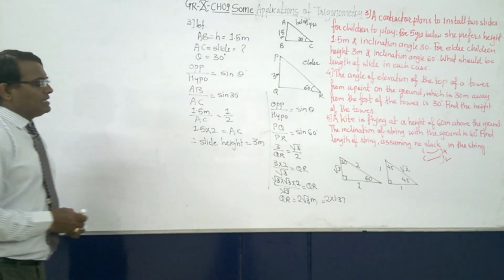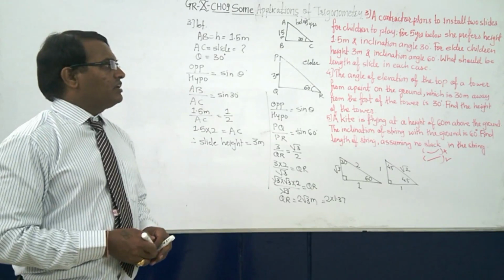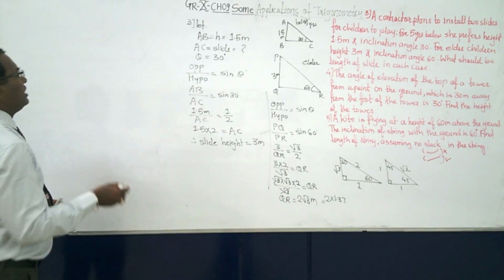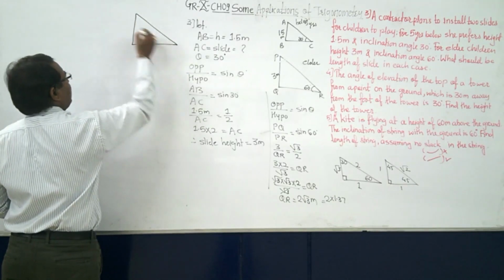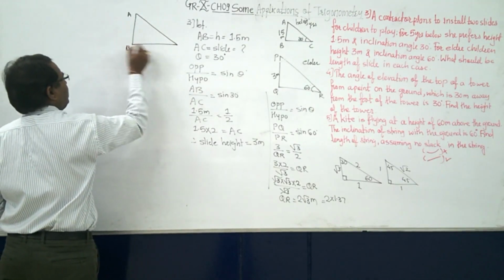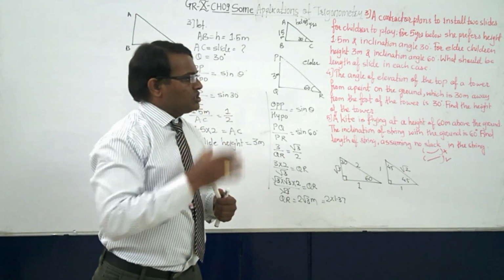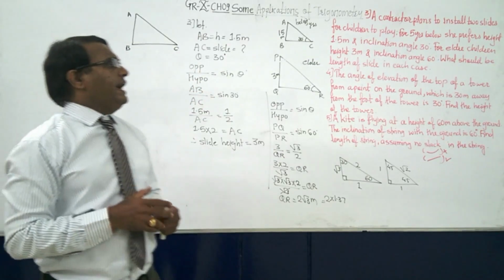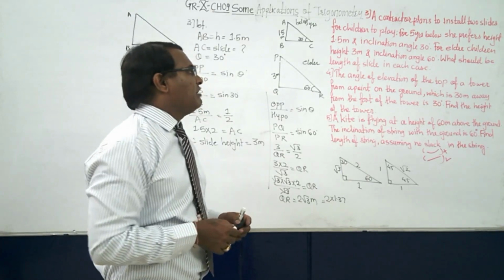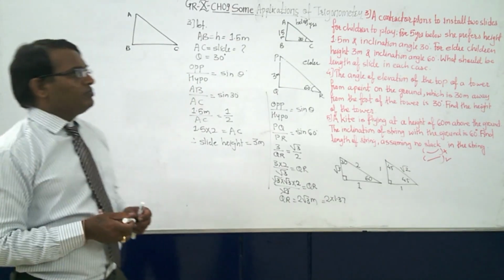Now what is the next sum? The angle of elevation of the top of a tower from a point on the ground which is 30 meter away from the foot of the tower. As I said to you, first of all, draw one right angle triangle ABC. The inclination angle and the angle of elevation are both the same.